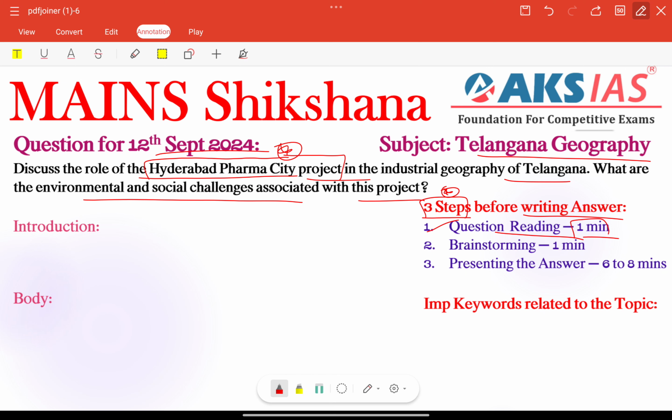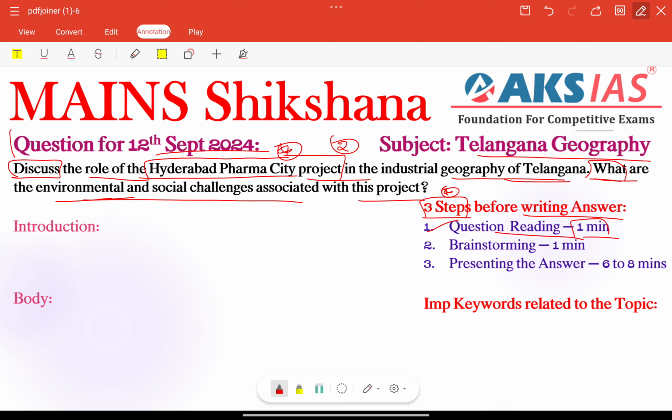So how many parts are there here? 2 parts. First, we need to focus on the role of this particular project in the industrial geography of Telangana. Next particular part is environmental and social challenges associated with it, right? So next, how many keywords are there? 2 keywords, discuss and what.